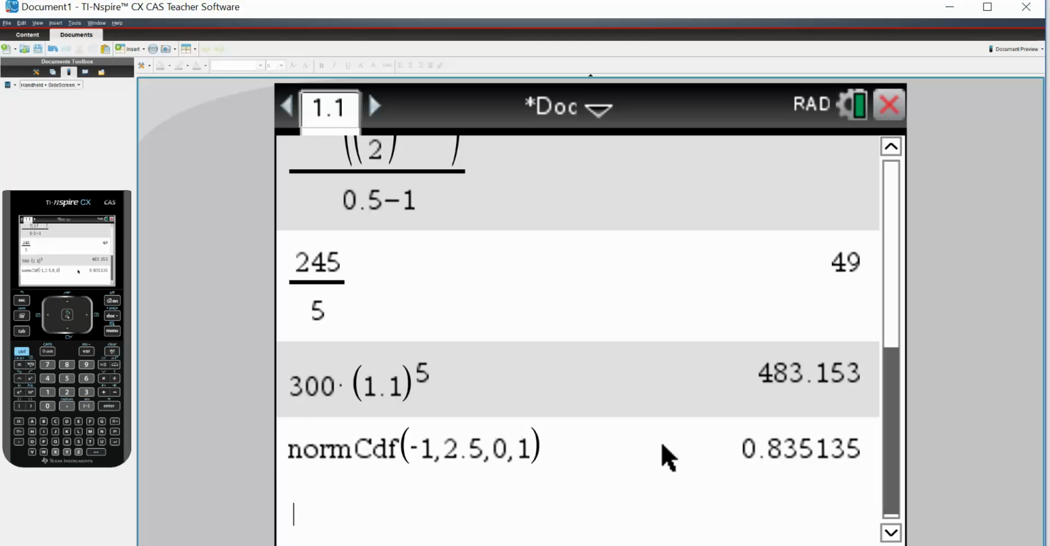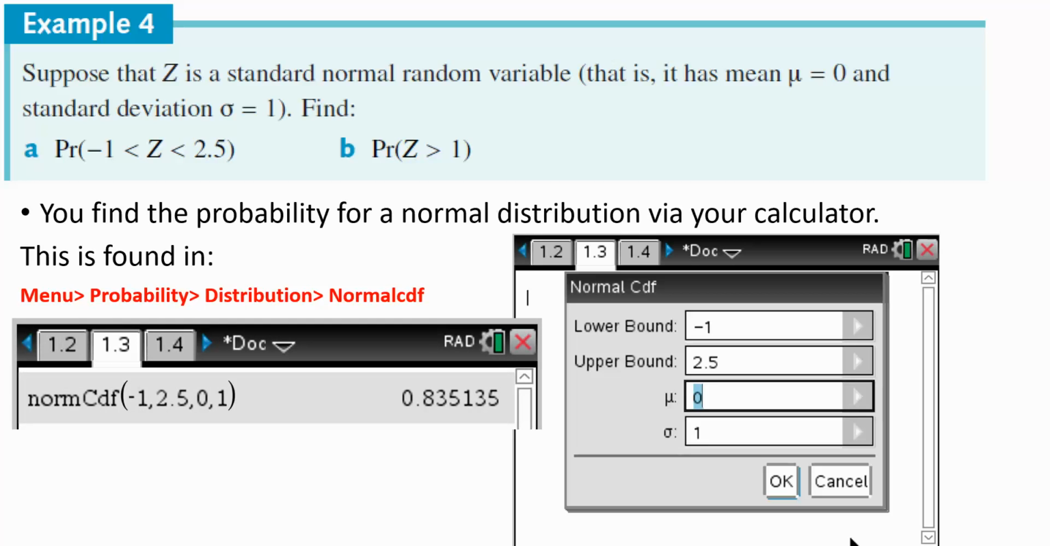Or you could have typed norm CDF if you wanted to. -1, 2.5. That's my left bound, right bound. 0 is my mean, and that's my standard deviation. Gives me an answer of 0.83. And this is from their table, from what they've calculated. So I now know that's 83% of the data. That just means in this graph, I've drawn this area, this probability, the chances of getting from -1 to 2.5 is 83%.